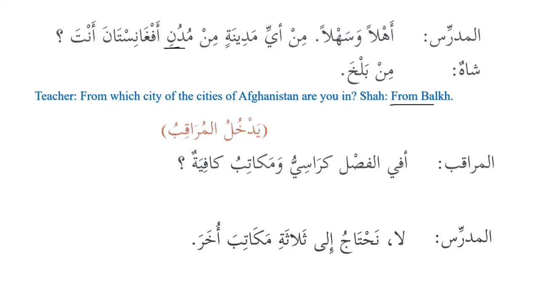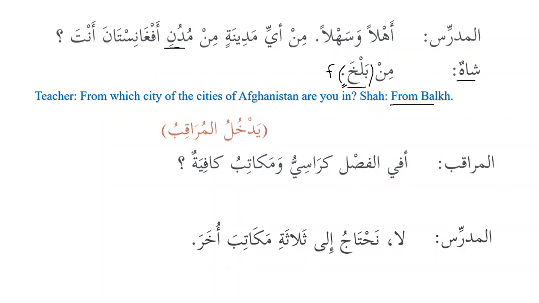Okay, now here, Balkha has the second root letter sakin, but it did not accept tanween. Does anyone remember why? It's not min Balkhin. Yes. It's because it's a feminine noun. For a noun to have three root letters and the second one sakin, it must be a masculine name.